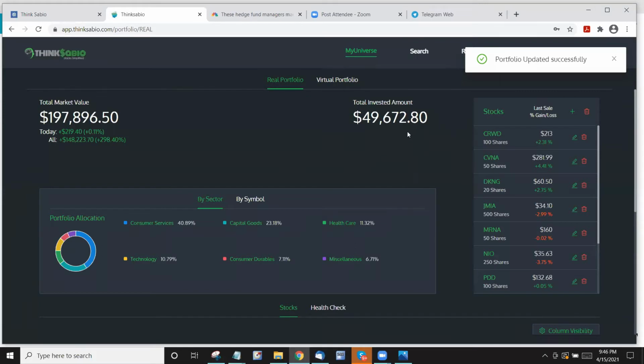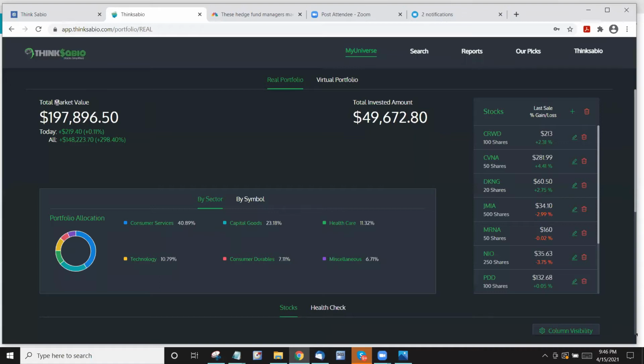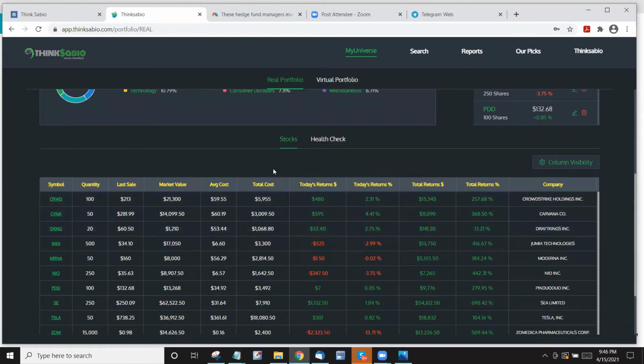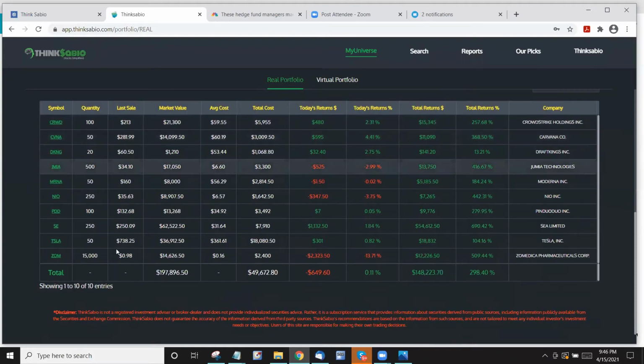What we are trying to accomplish through this is, I mean, this is normal, probably you'll see it everywhere. Total market value is current shares times current price. And today, what was my return? And overall, what were my returns? How much I invested? And here you can add or delete. This is normal. All your stocks, your average cost, total return, today's return, everything is pretty much normal. And here you have the totals and all this good stuff.